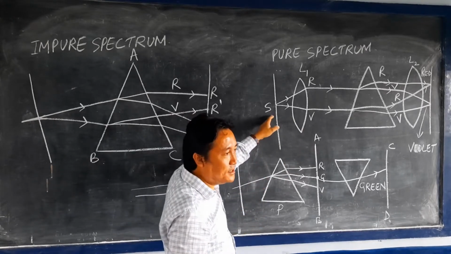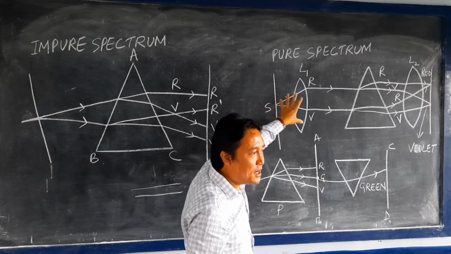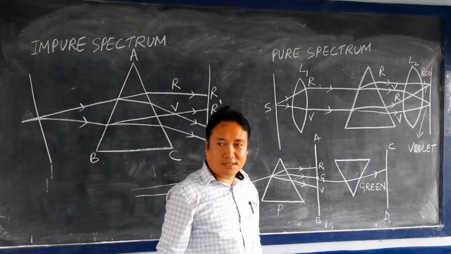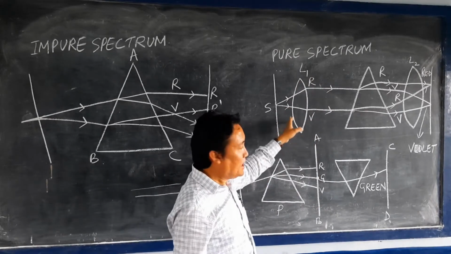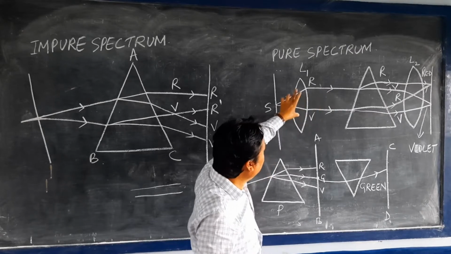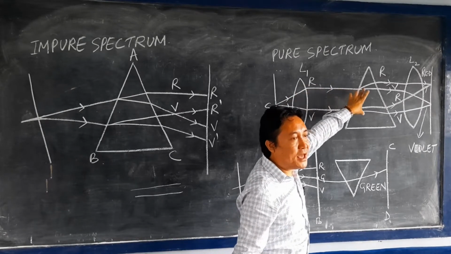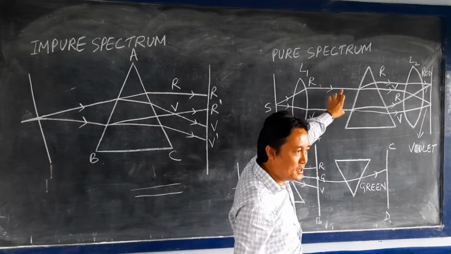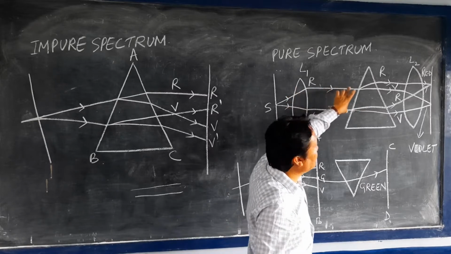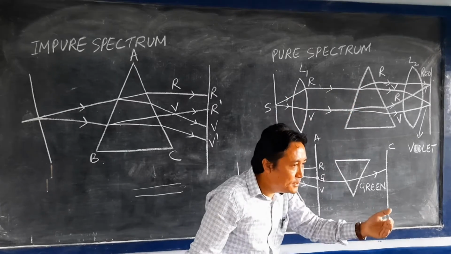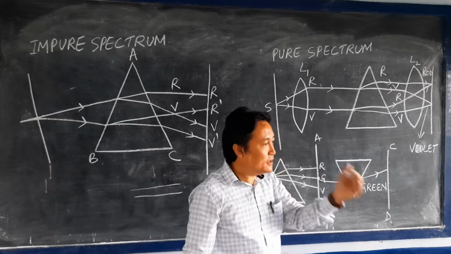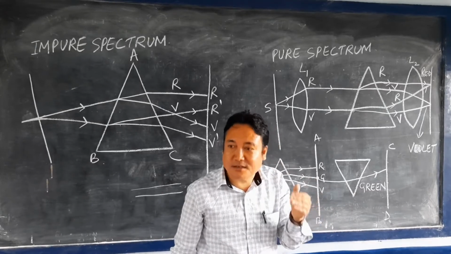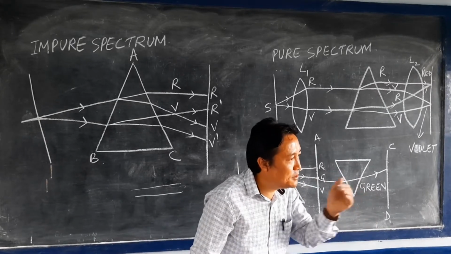Through the shield the rays of light pass and fall on the convex lens, considered as L1. When it falls on the lens, the beam of light goes parallel. Actually this is a beam of light, not a ray; I have drawn two rays, so it becomes a beam here. The beam goes parallel after falling on the convex lens. And we know that a convex lens is known as a convergent lens. Why? You know?